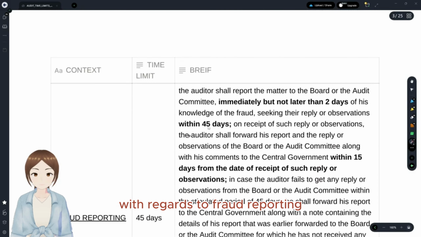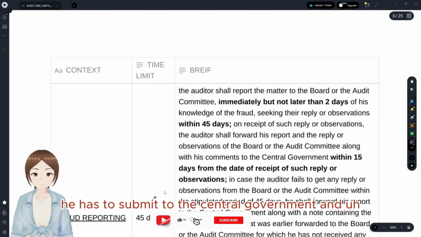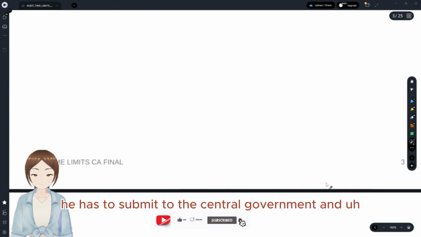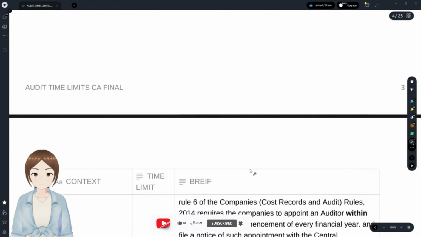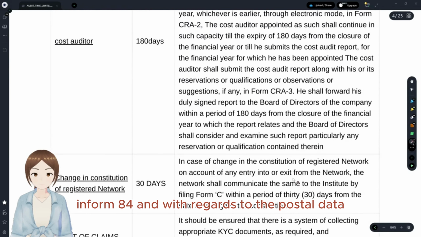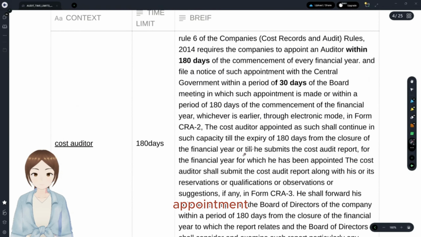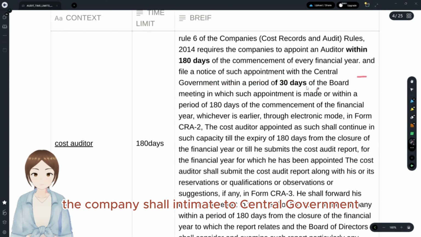With regards to fraud reporting, the auditor shall, within 2 days, communicate with the board or audit committee, seeking their reply in 45 days. After he gets the reply, within 15 days he has to submit to the central government and inform ADT 4. With regards to cost auditor appointment, the cost auditor has to be appointed within 180 days from the commencement of the financial year. After the appointment, within 30 days, the company shall intimate the central government.